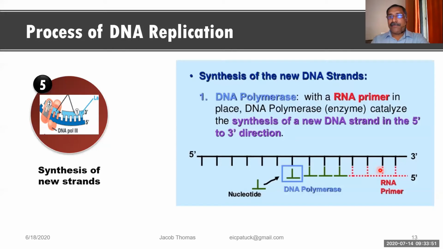Now you see the RNA primer is kept. Above that, one nucleotide has come, that is linked over there, paired over there. और उसका ऊपर दूसरा nucleotide रख दिया, तीसरा रख दिया, fourth one रख दिया. So ये आगे keep on coming. And which one is the pairing? Which one is the compatible? Which is the pairing nucleotide? Compatible or complementary nucleotide, that is left over here.